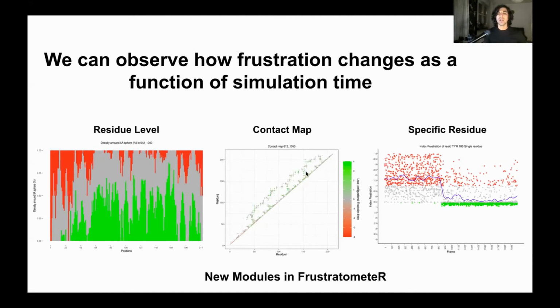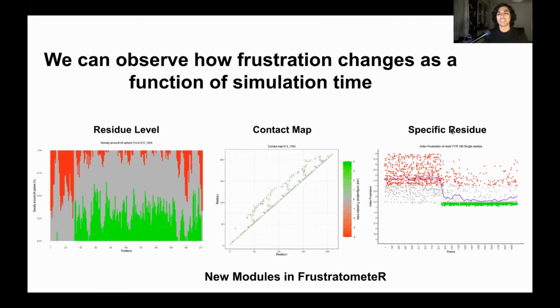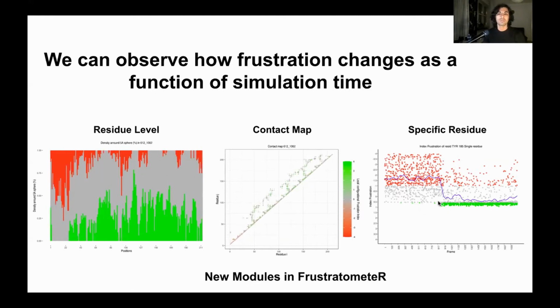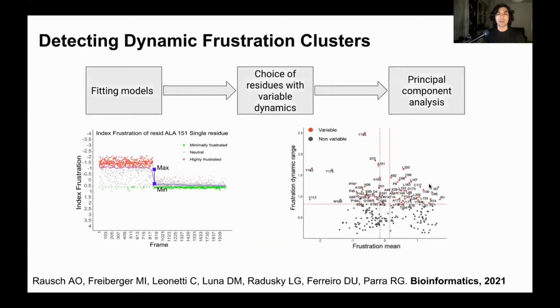We can also see how frustration changes for specific residues as a function of simulation time. And by using some other modules that are useful for detecting clusters of residues that have similar behaviors across the dynamics, we can, for example, take all the profiles as a function of time for all the residues in the structure.